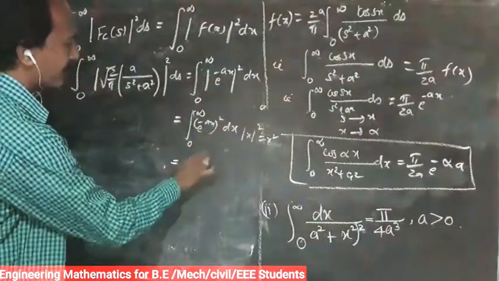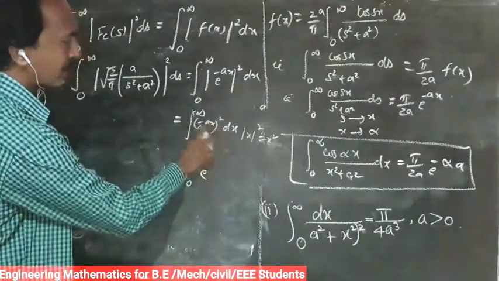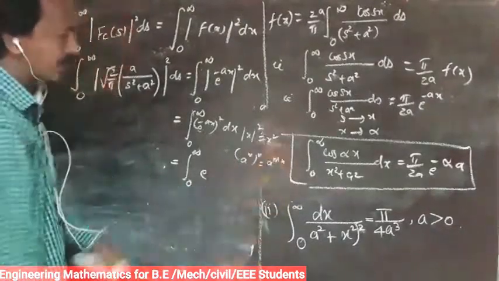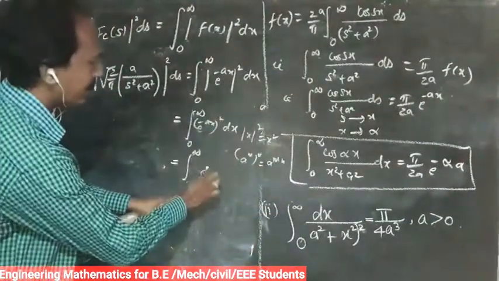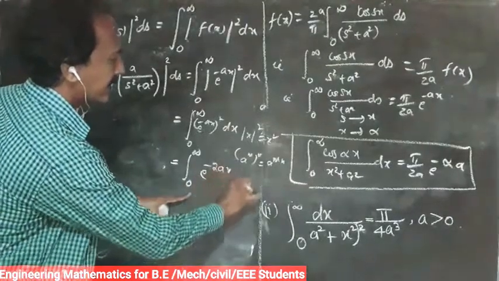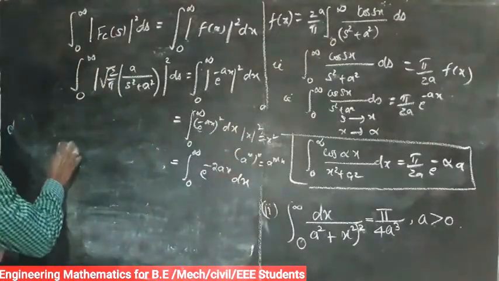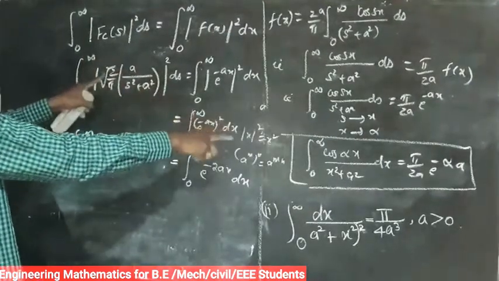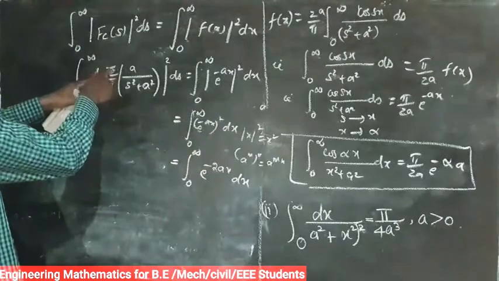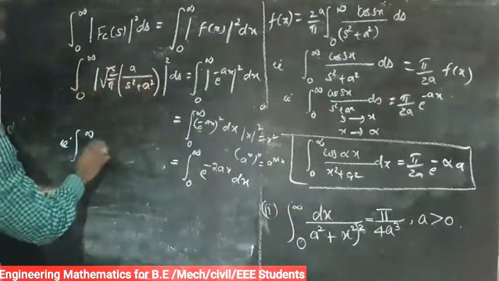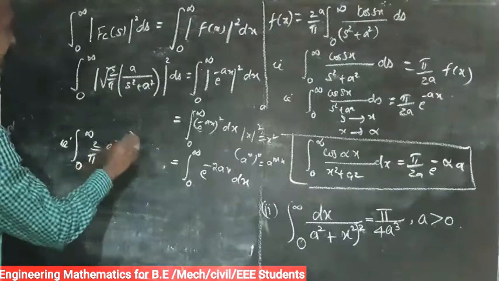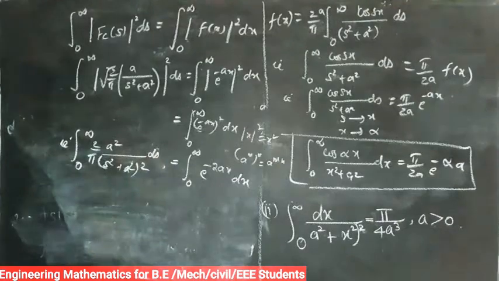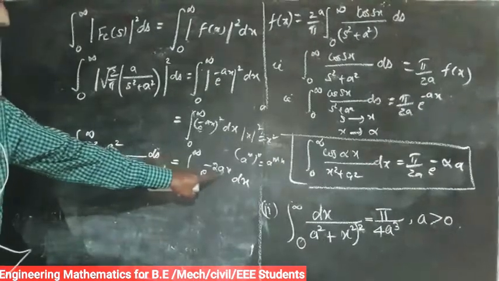So e power minus ax the whole square dx is equal to integral of 0 to infinity of e power, using (a raised to m) the whole power n equals a raised to mn, so that is e power minus 2ax dx. Here modulus of a the whole square is equal to a squared, so the left side becomes 2 by pi, a squared by a squared plus s squared the whole square ds, equal to integral of 0 to infinity of e power minus 2ax dx.